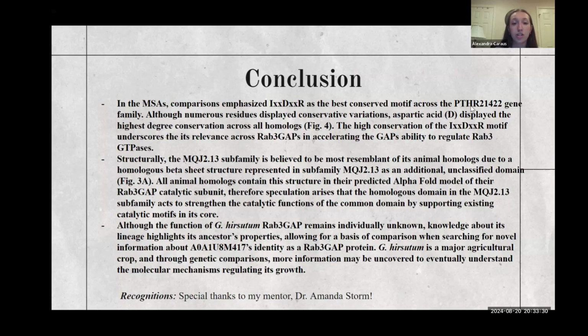Although the function of G. hirsutum Rab3GAP remains individually unknown, the knowledge about its lineage highlights its ancestors' property, which can allow for the basis of comparison when searching new information about this gene's identity as a Rab3GAP protein. The importance of studying cotton is that it is a major agricultural crop, and through genetic comparisons, we can uncover more information about its molecular mechanisms and especially about its functions in cotton.